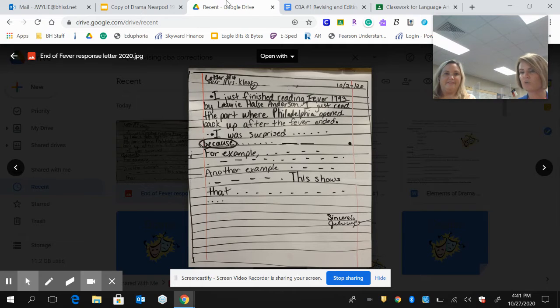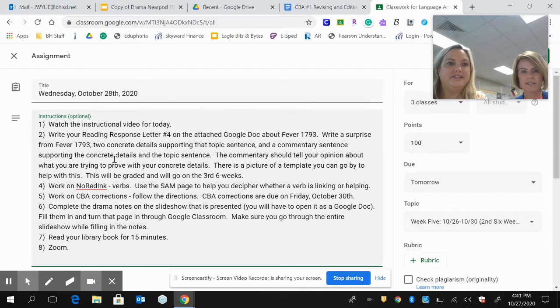That's due today. This letter will go on the third 6 weeks, so it's one of your first grades. Whichever teacher you're going to, however they grade it, meaning Ms. Whitaker and Coach Raymond, that's the grade that's going to follow you into your class in the third 6 weeks. So please make sure you do a great job. All right. Let's go to the next.